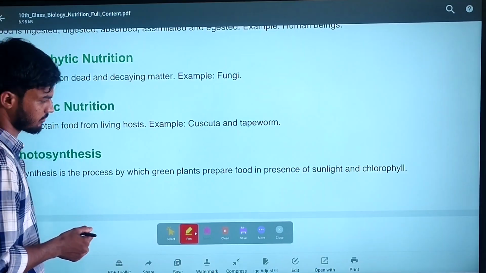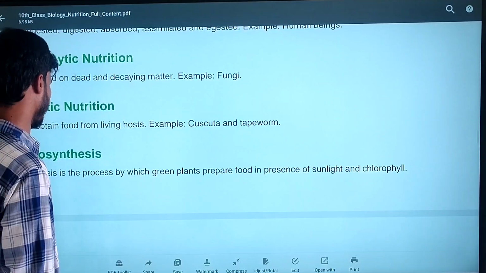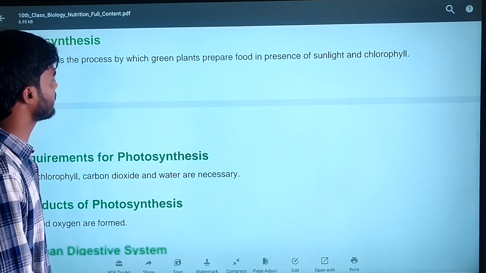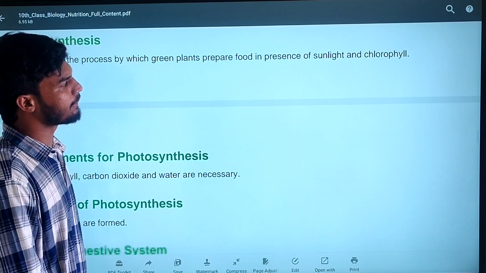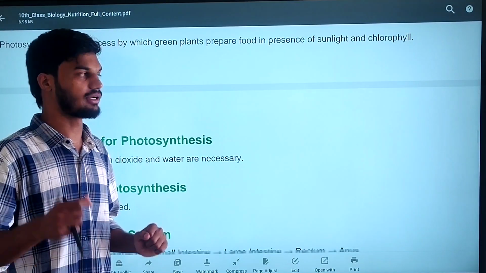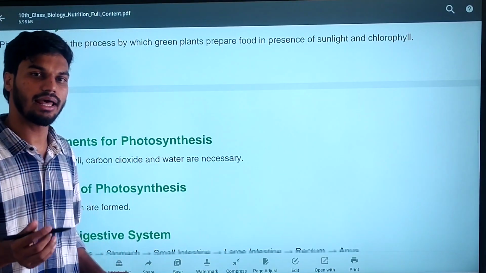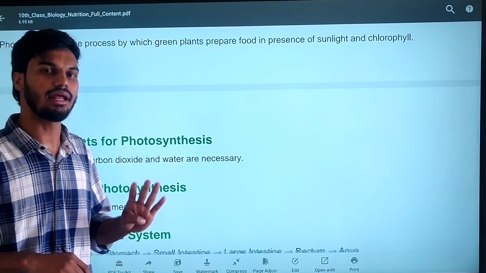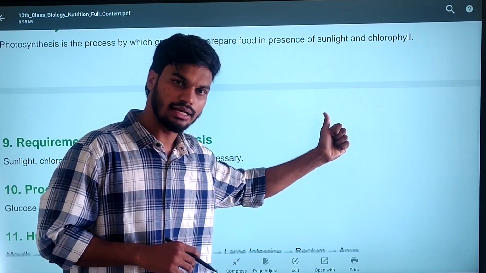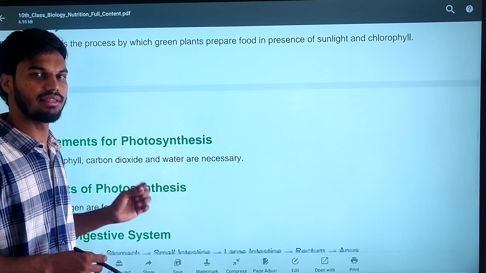Next, photosynthesis. What is meant by photosynthesis? Photosynthesis is a process by which green plants prepare food in the presence of sunlight and chlorophyll. Green plants prepare their food, under certain conditions: in the presence of sunlight and chlorophyll, as well as carbon dioxide and water. In the presence of these four elements, only then will photosynthesis occur. In the presence of sunlight, chlorophyll, carbon dioxide and water, H2O, the plants are able to prepare their own food.